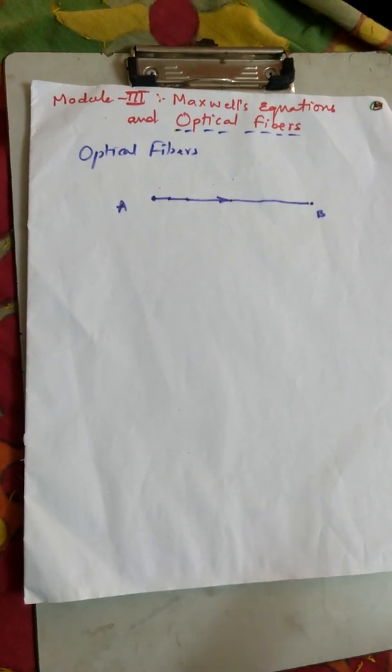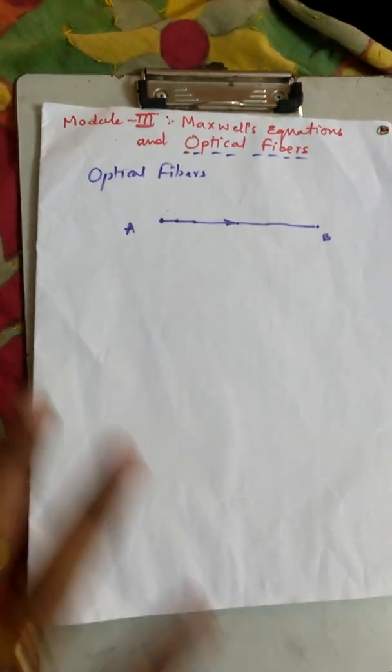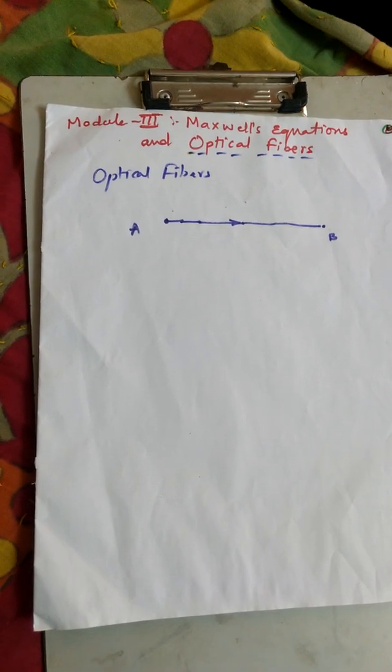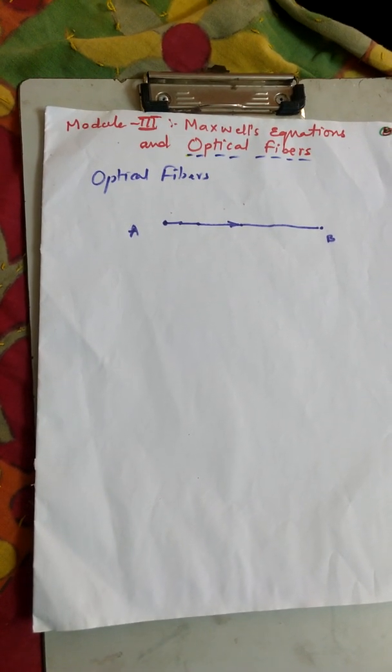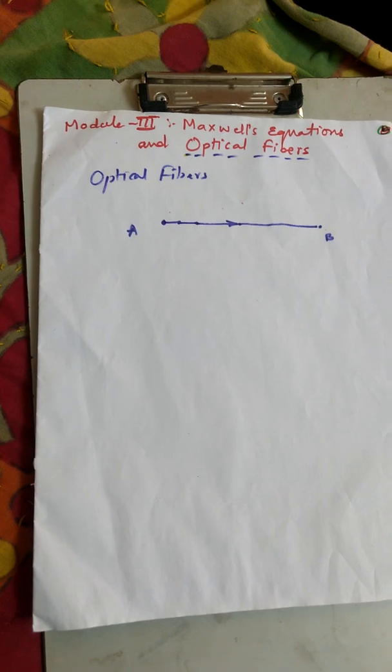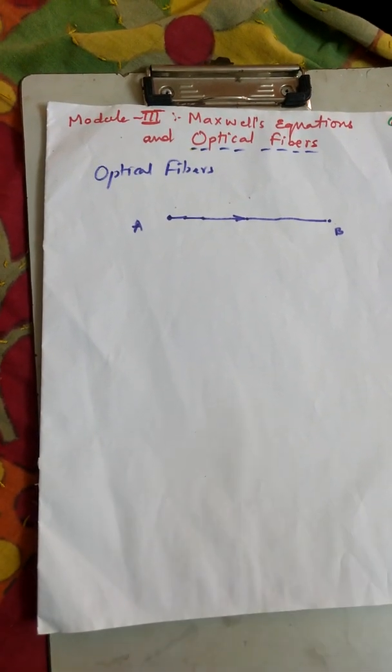Therefore all communication systems now basically use optical fibers. So optical fibers are the medium through which light, which is basically information, is transmitted from one point to the other point.